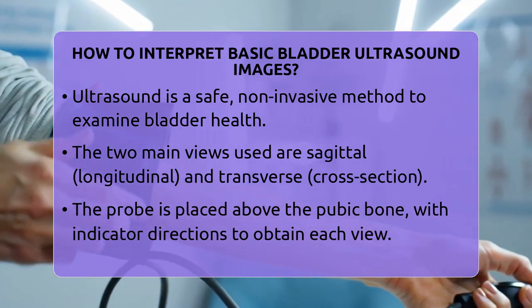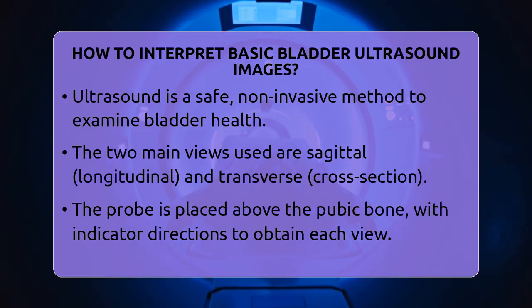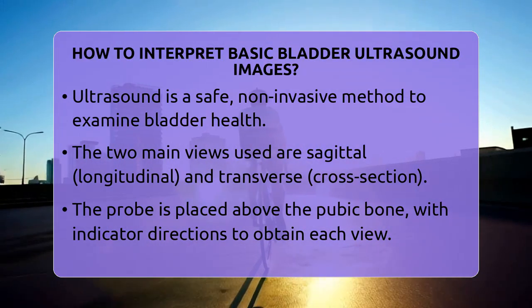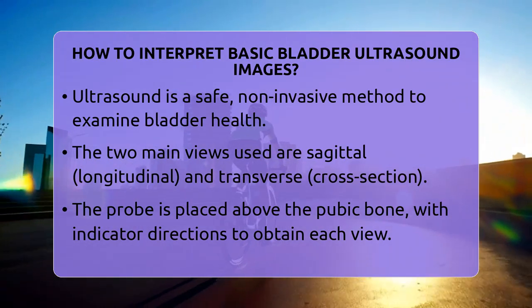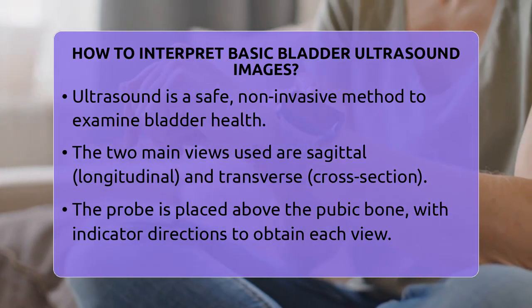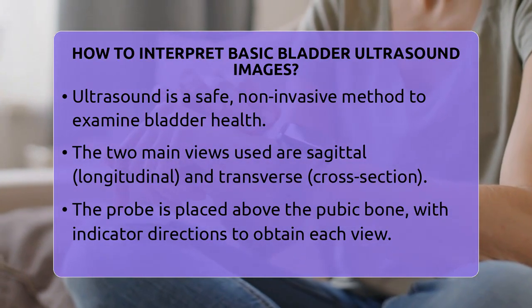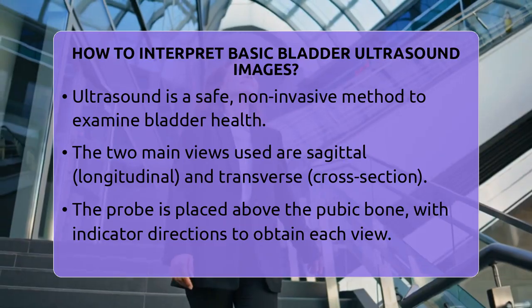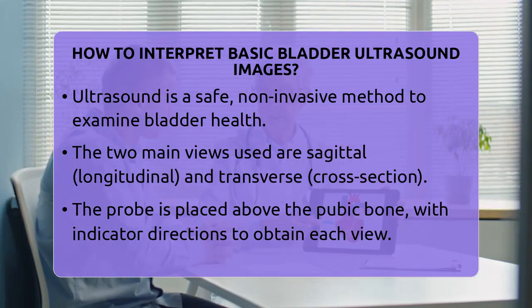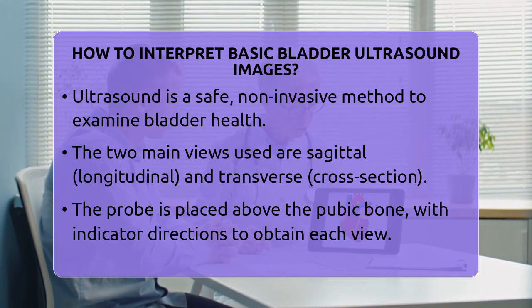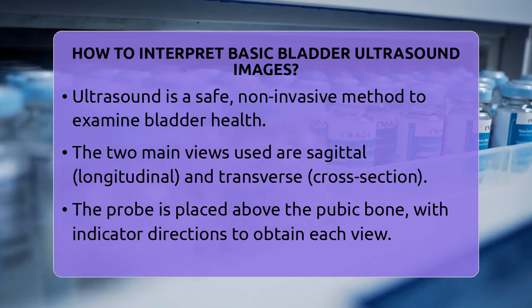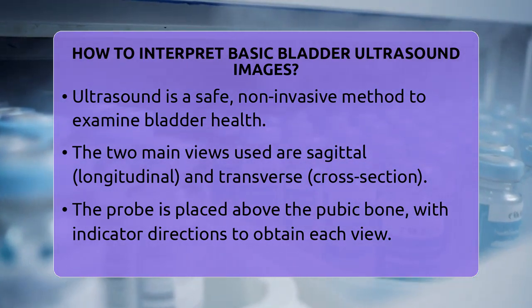When performing a bladder ultrasound, the first step is to get clear images in two main views. The sagittal, which is a long vertical slice, and the transverse, which is a cross-section. To do this, the technician places the probe just above the pubic bone. For the sagittal view, the probe's indicator points toward the patient's head, giving a lengthwise picture of the bladder. Then, rotating the probe 90 degrees produces the transverse view, showing a cross-section. These views help visualize the entire bladder shape and size.